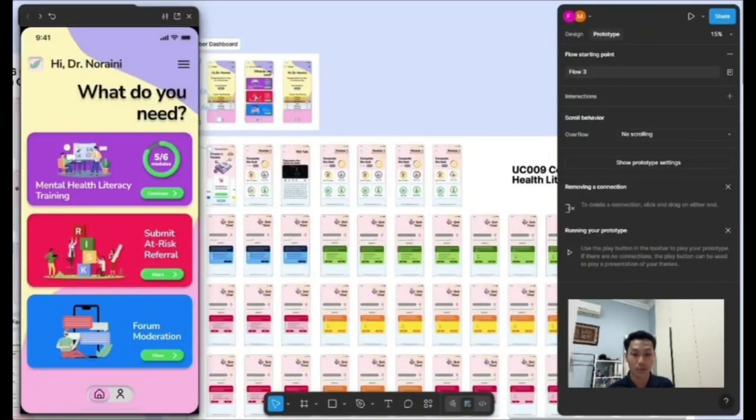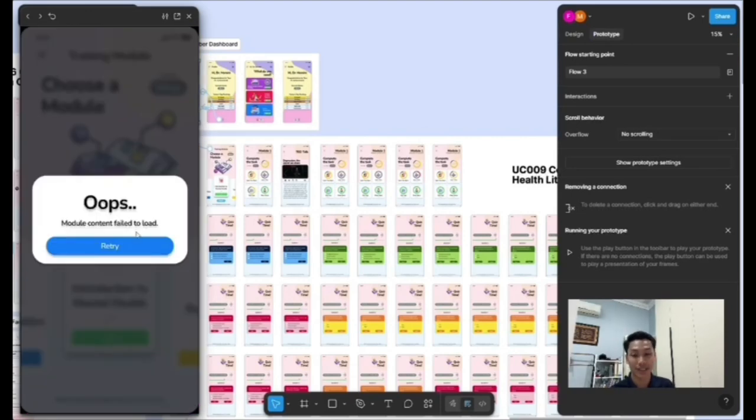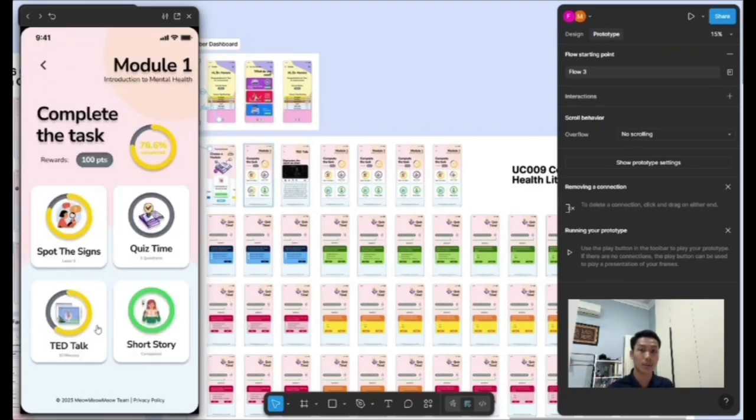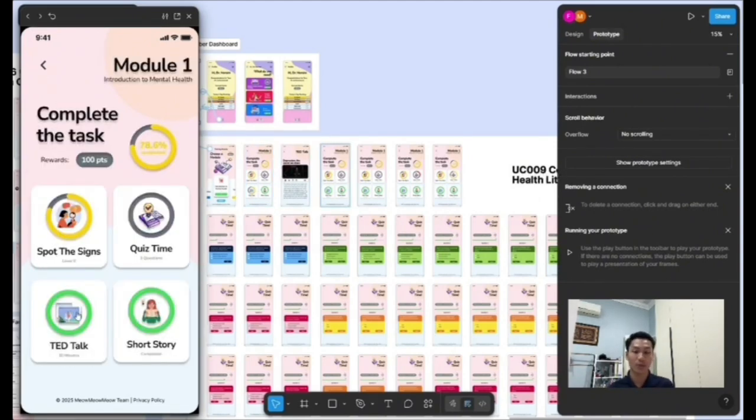The dashboard. So if you click profile, the current score is 1000 points. If you click continue, okay, here's the flow: module content to learn and try. So here's the module, select the module here, and here's the module content. You can select either video or quiz. If you select video, we will show the video, and after we watch the video, it will update the progress to 100%. So now let's answer the quiz.